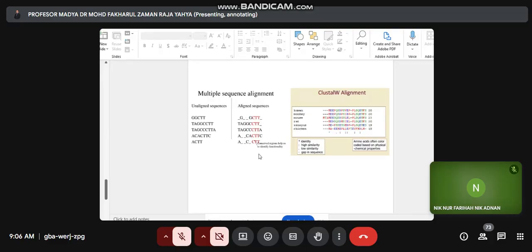And following the alignment process, you can see the conserved amino regions. And probably based on these conserved amino regions, we can identify the function of this protein. And we may also relate this protein to other protein-protein interaction networks based on these conserved amino regions.